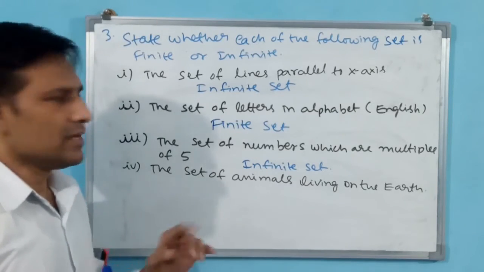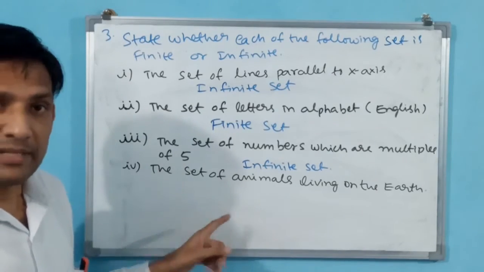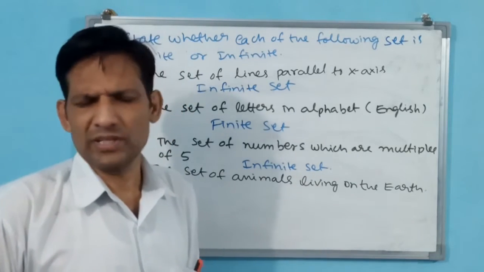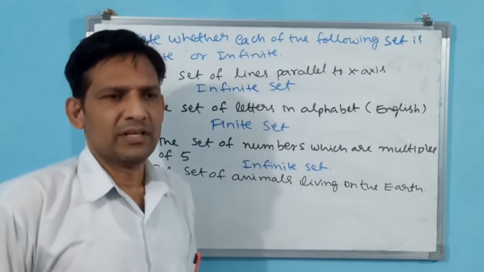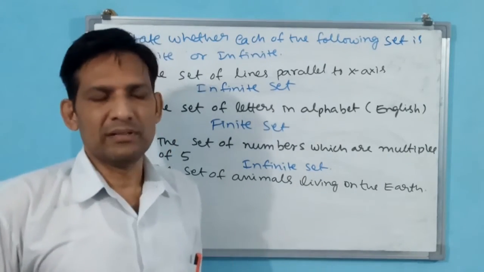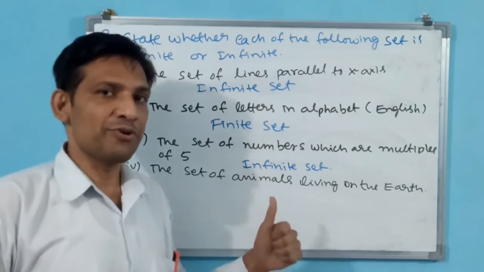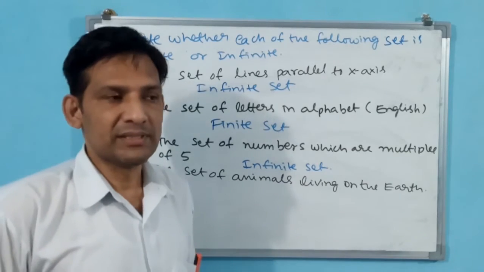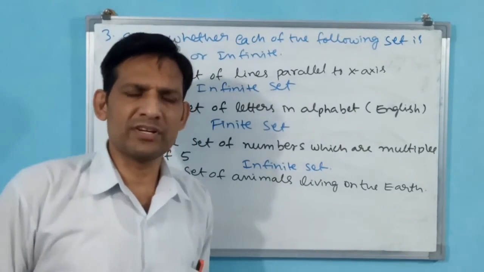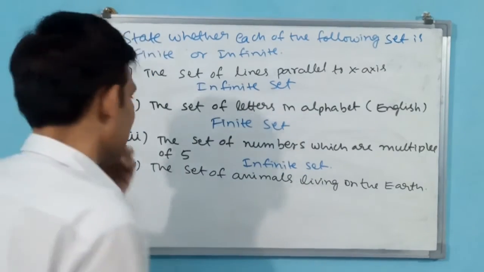Why? Because see, on earth, population means not animals. I am talking about human population is 790 crores or 780 crores are there, around 800 crores, 8 billions. Like this, even animals also countable, but we have not counted, that is different thing, but is countable. Countable items are going to come finite set. Uncountable, say some stars in galaxy, you are not able to count, infinite quantity of stars will be there, there infinite will come. But here for animals on earth,